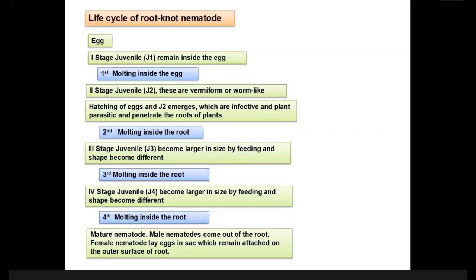One nematode produces 300 to 400 eggs in one life cycle, mind it. And those eggs are aggregated and remain inside a bag-like or sac-like structure we call the egg sac.